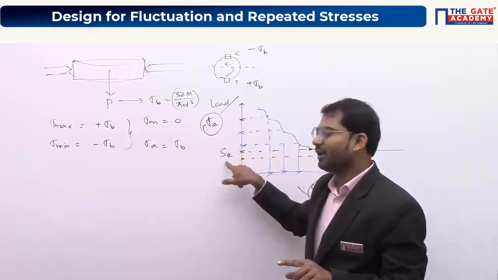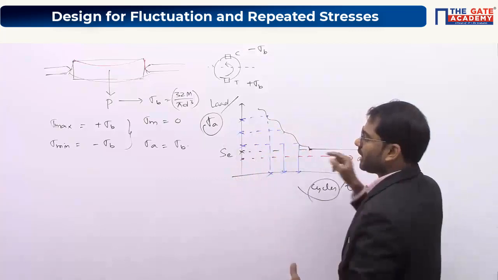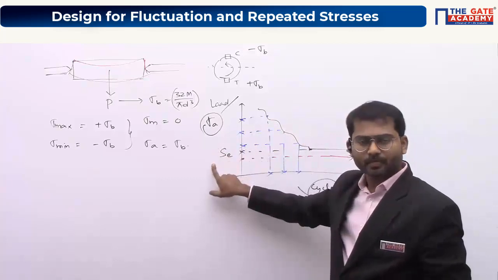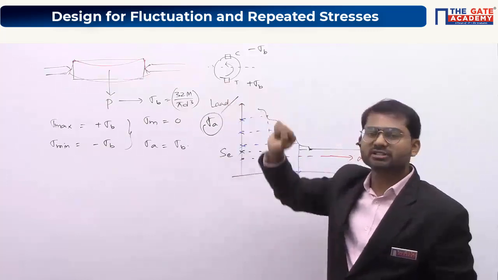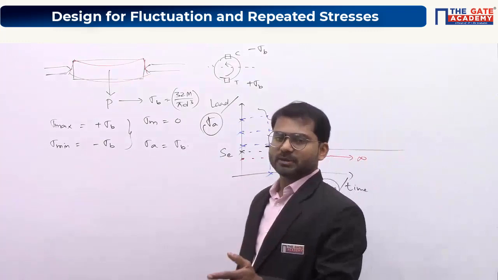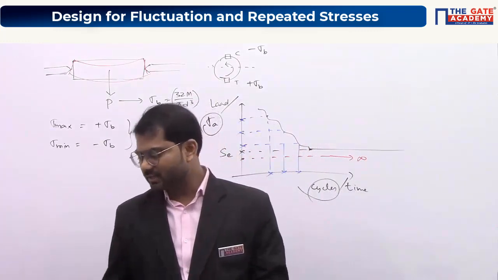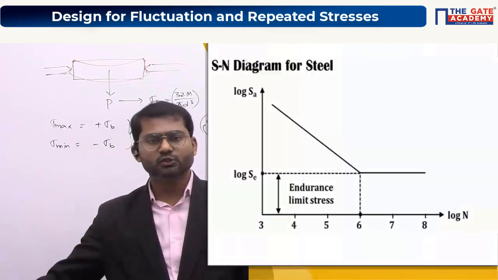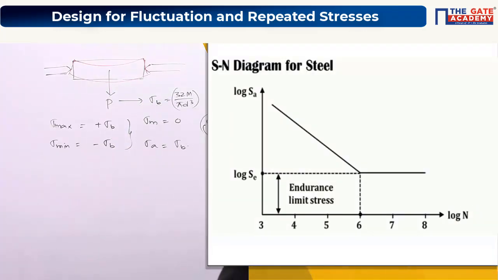This can be evaluated because the output of this experiment is this particular diagram, right? You are able to get this value here. Understand, the endurance limit value is able to get calculated for this reversed type of loading condition. So for a steel specimen, you can have the diagram as shown on this secondary screen here. How to use this to get the answers, or what exactly they're going to ask you in the numericals, let's look into that here.